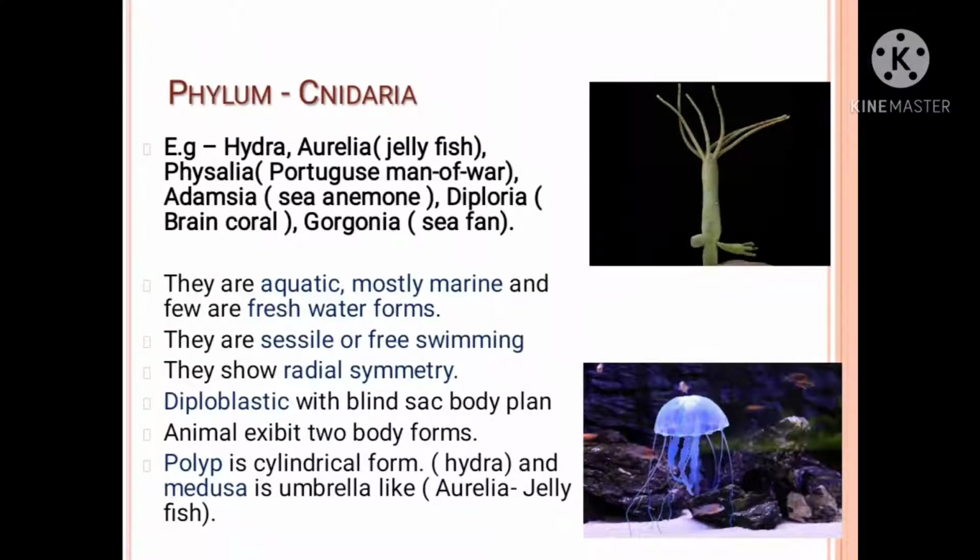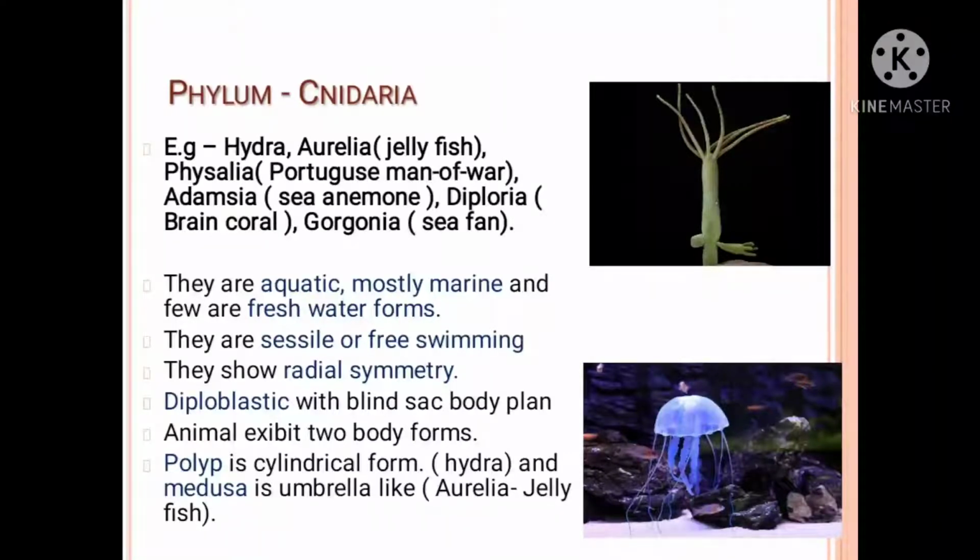That's why they are known as diploblastic. And blind sac body plan means only one opening is present. I have already explained diploblastic, blind sac body plan and symmetry in the last video.